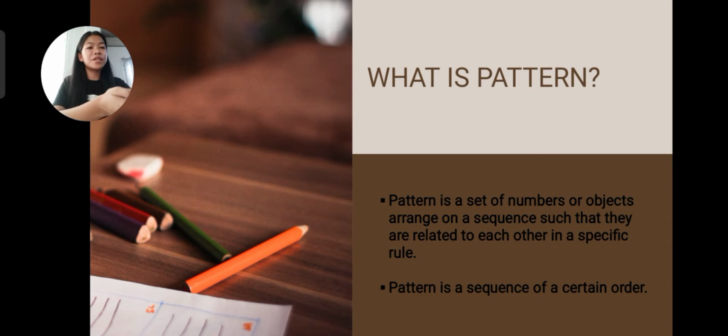Patterns is a set of numbers or objects arranged in a sequence such that they are related to each other in a specific rule. Patterns is a sequence of a certain order. And also patterns are created when figures, shapes, objects, etc. are arranged in a particular order and repeated over and over again. There are two types of pattern, which are the repeating patterns and the growing patterns. But this time I am going to discuss only one because the other one will be discussed with my co-reporter.